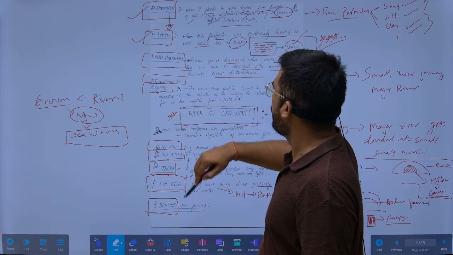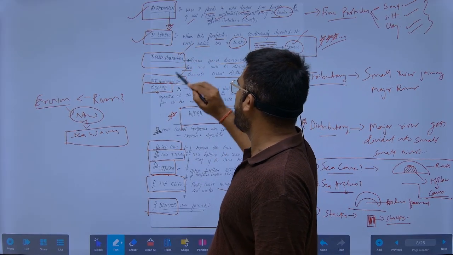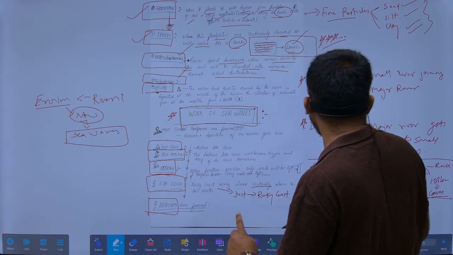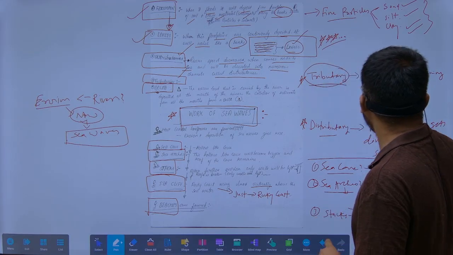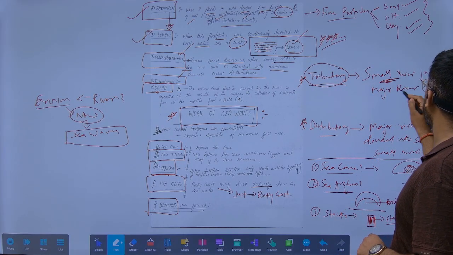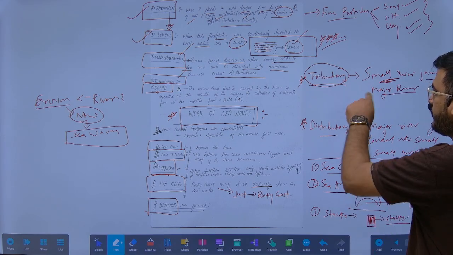What are distributaries and tributaries? For tributaries, we have seen in the 6th NCERT of geography that small rivers joining the major river are called tributaries.